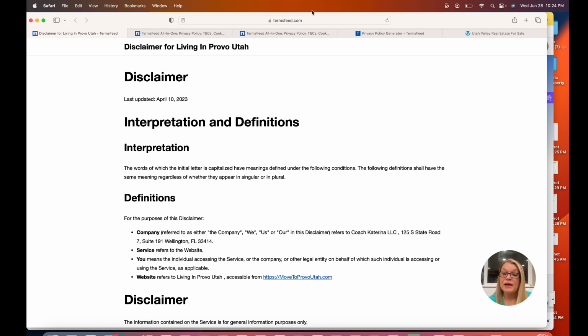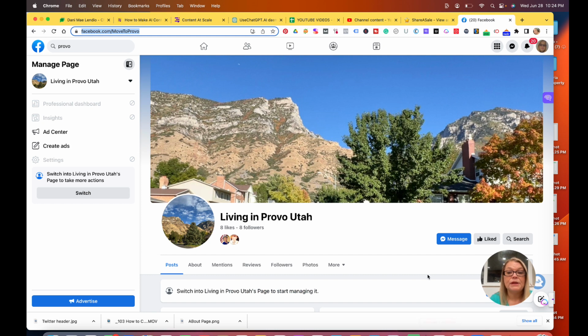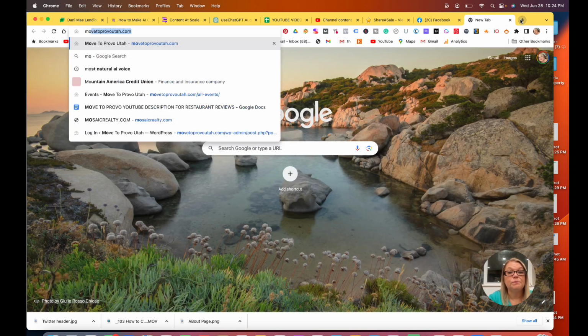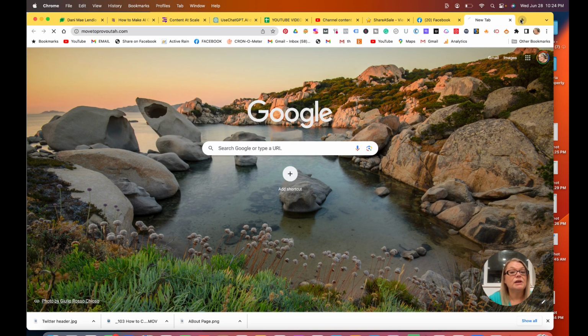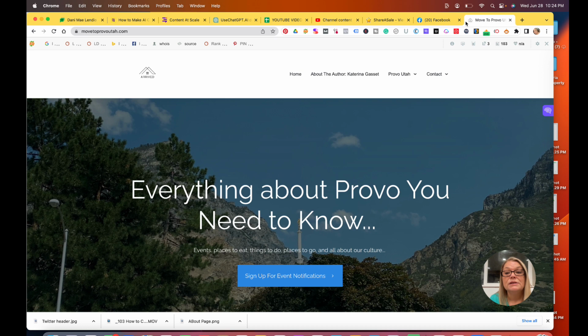And I recommend that you nestle them right on your menu, right underneath your contact menu in the menu bar. Let me see if I can show you that real quick. Let me just pull up another window. It's a little bit easier to do this. It's hard with my camera thing in the way all the time. So let's see if I have them all located yet. I'm pretty sure I do.